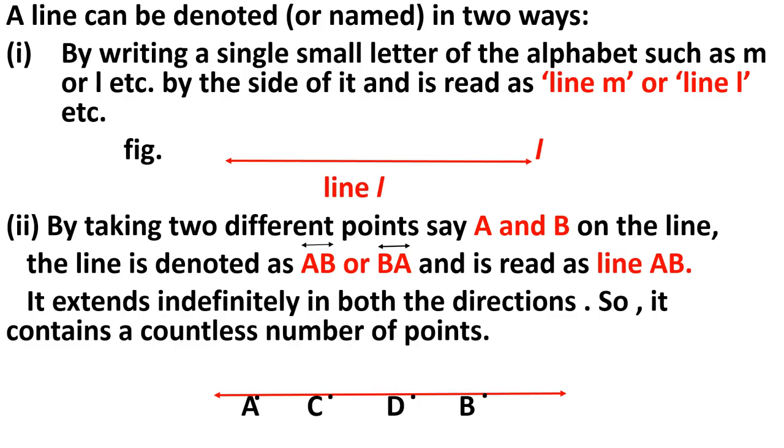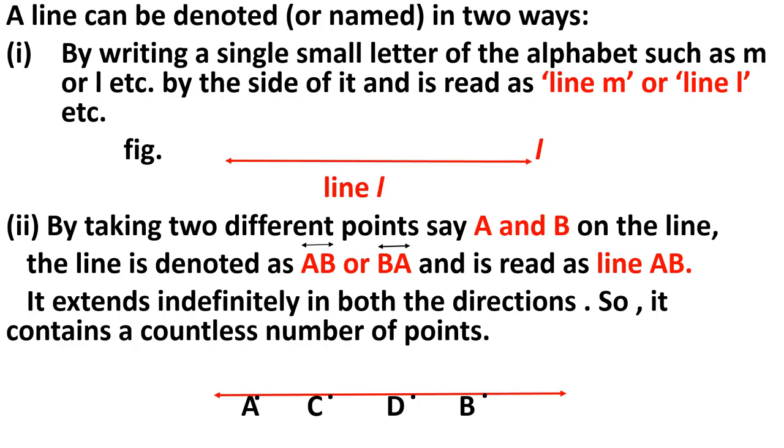So what is the second way to write down the name of a line? We can mark two points on a line. On one side we are naming A and on the other side B. These are two points, that's why we are using capital letters here. A is capital and B is also capital. Now we can use these two letters to name the line AB, and above that we will make one small line, you can see. Or BA, vice versa you can also write. But the meaning is the same, and it is read as line AB.